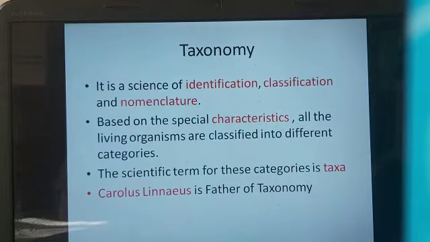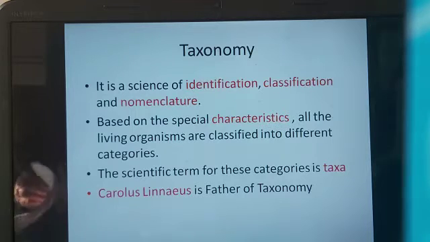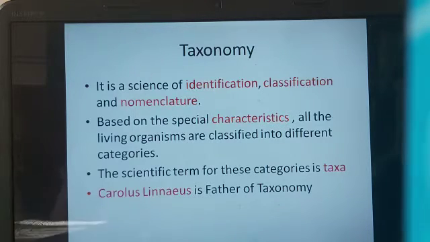We are there in the chapter The Living World, and in today's class we're going to discuss a very important concept in biology, that is classification. I hope all of you are ready for this class. All of you take out your notebooks and pens and make a note while I teach.